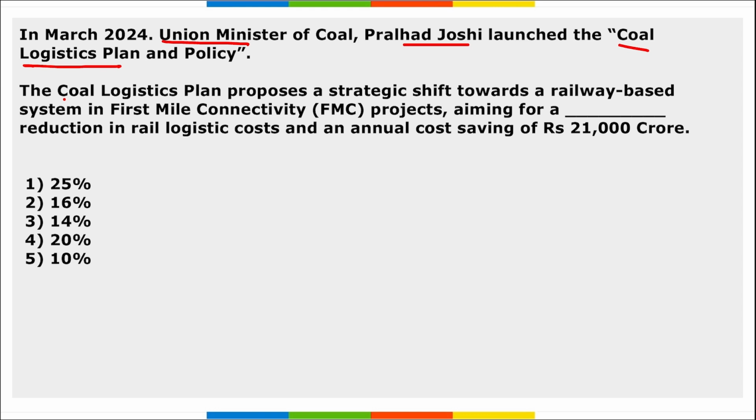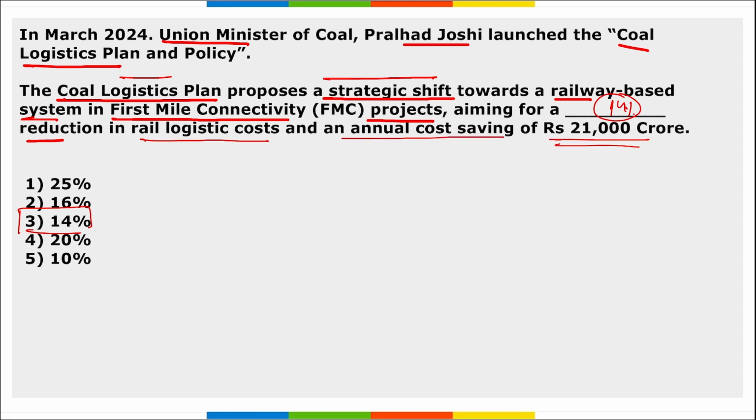So, the question asked here is, the Coal Logistic Plan proposes a strategic shift towards a railway-based system in the first mile connectivity projects that is aiming for what percent reduction in the rail logistic cost and an annual cost saving of 21,000 crore rupees? So this Coal Logistic Plan proposes a strategic shift towards a railway-based system in the first mile connectivity project that is aiming at how much percent reduction? It is aiming at 14% reduction in the rail logistic cost and an annual cost saving of 21,000 crore rupees.